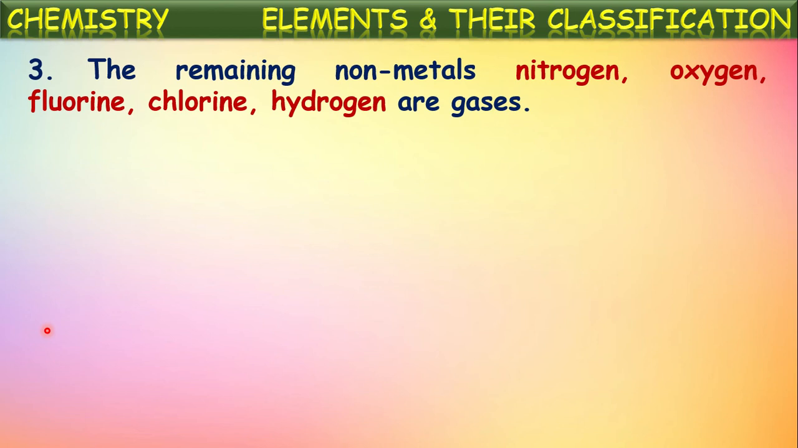And the remaining non-metals like nitrogen, oxygen, fluorine, chlorine, hydrogen, these all exist in the gaseous state. So non-metals exist in all three states. Some are in the solid state, only one non-metal in the liquid state, and some are in the gaseous state.